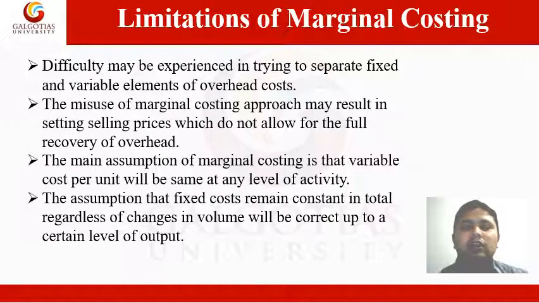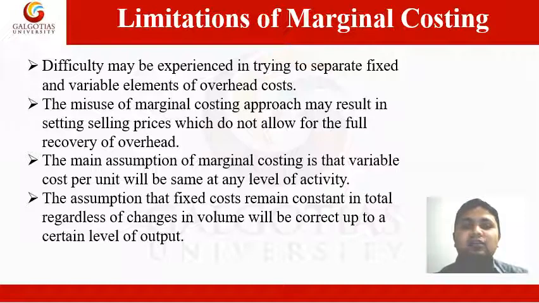Now marginal costing has certain limitations also, so let us discuss these limitations one by one. The very first limitation is difficulty may be experienced in trying to separate fixed and variable elements of overhead costs. Unless this can be done with reasonable accuracy, marginal costing cannot be very accurate. Application of common sense and judgment will be very much necessary.